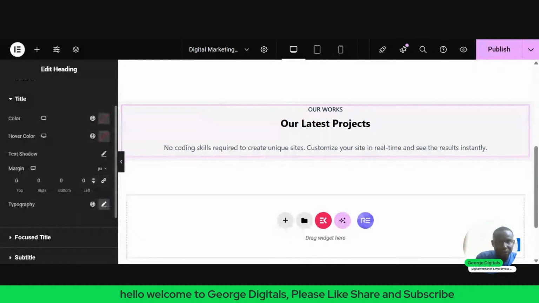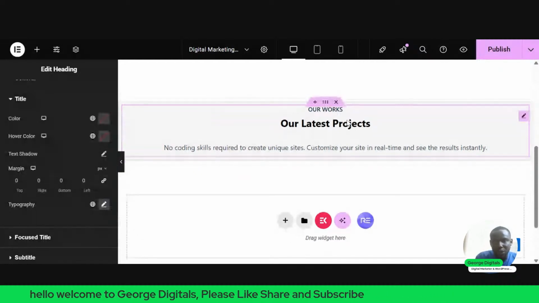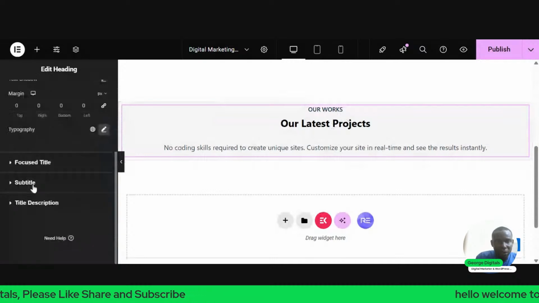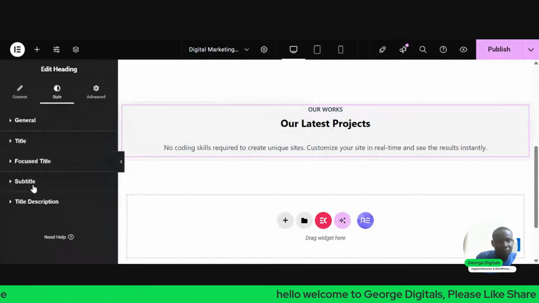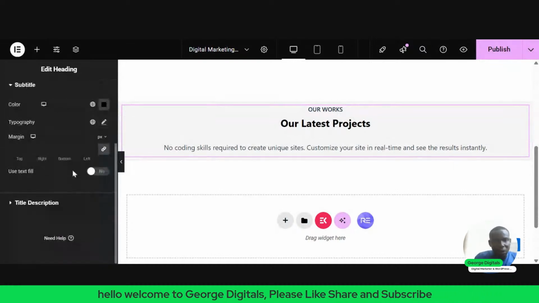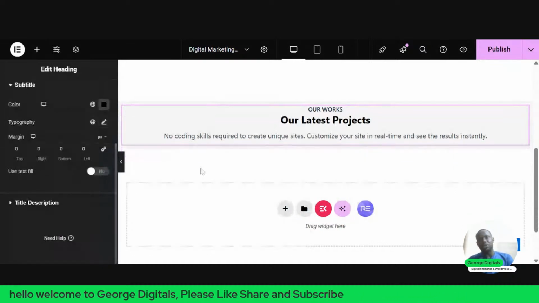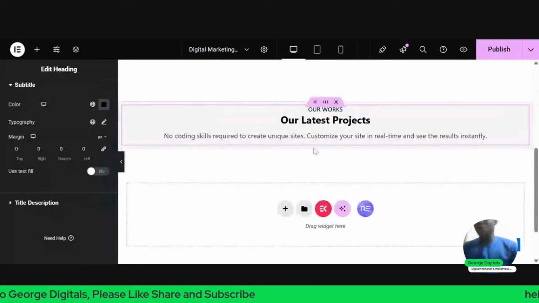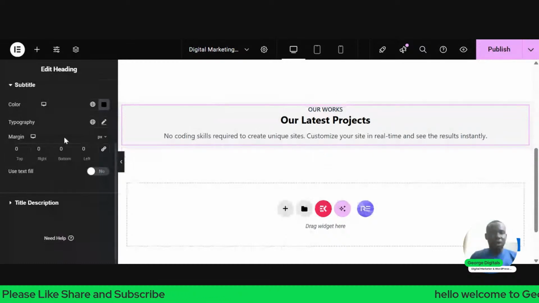So as I unlink the margin, what you notice is the space has reduced. Then I'll go to subtitle. Click on subtitle. Also unlink the margin. So this is it. It has come close to each other. So once it has come close to each other, the next thing I want to do is I'll click on this plus icon. I'll search for gallery.